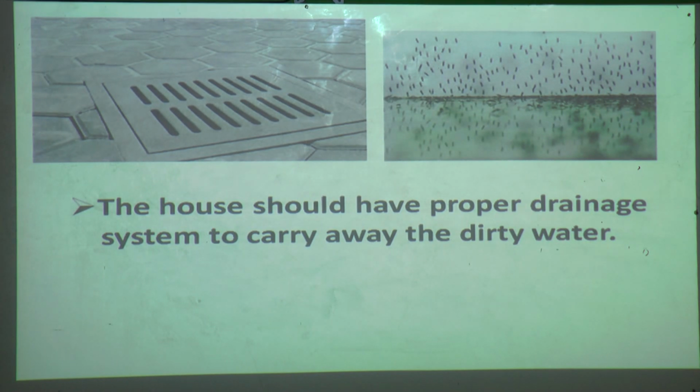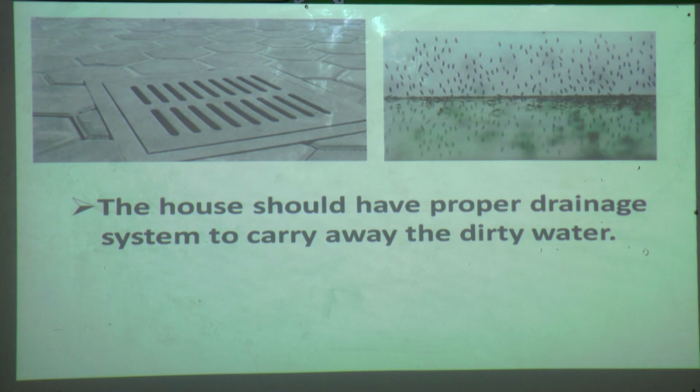So our drainage also should be covered. And see, in the second picture you can see the water is there, and what happened? The dirty water should not be allowed to collect anywhere. Now it's the rainy season, yes or no, students? If it is rainy, water is collected for more time.